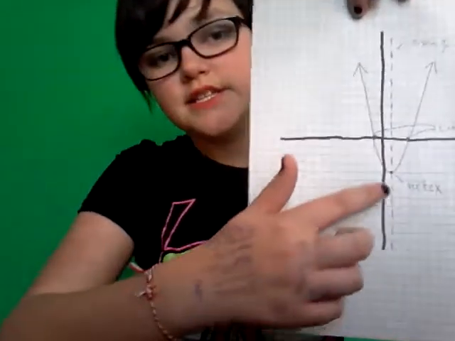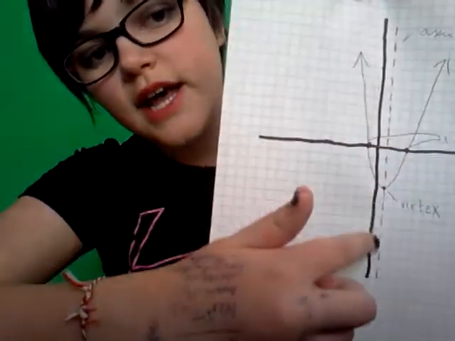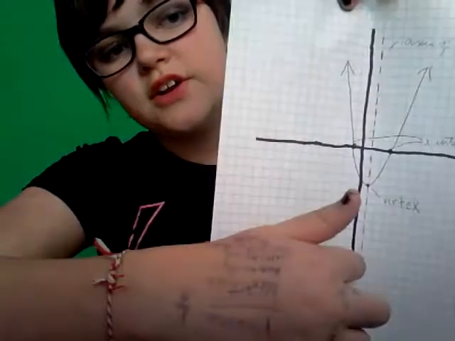And what that means is that in your final graph, your axis of symmetry is this little dotted line that marks the center of your parabola. So if you cut it in half, it would be right there. So that's how you show that.